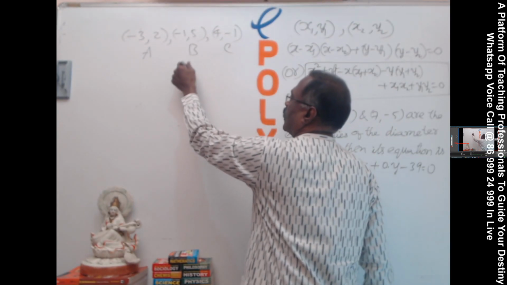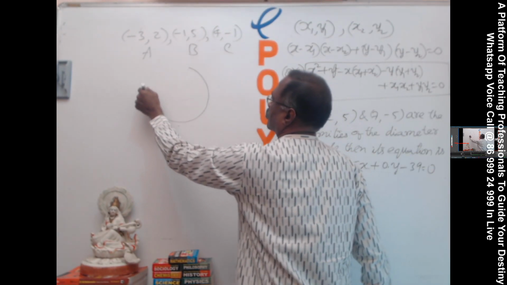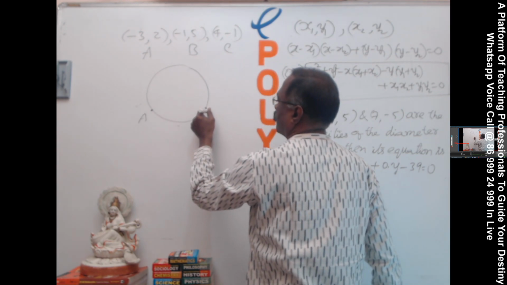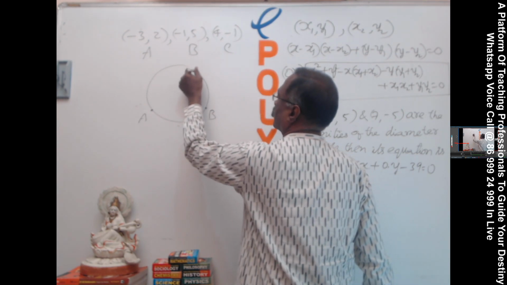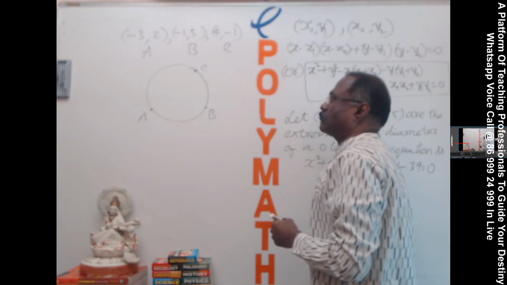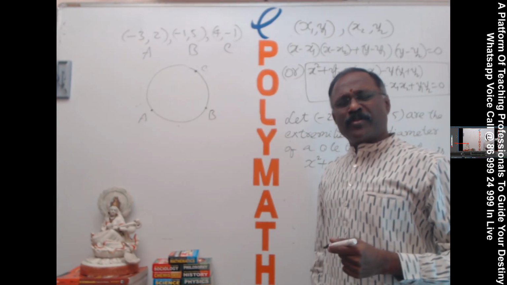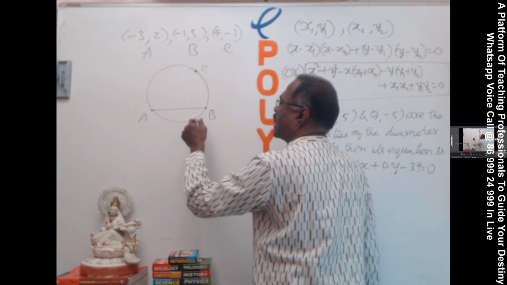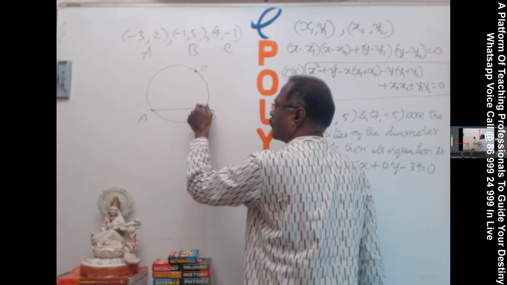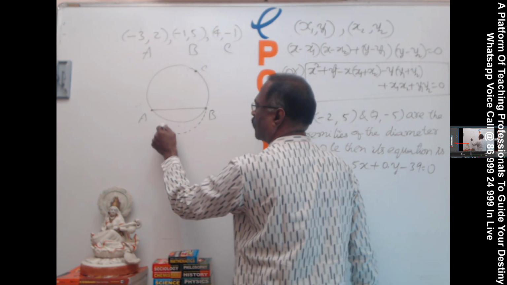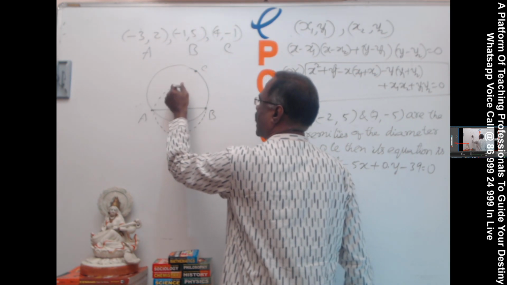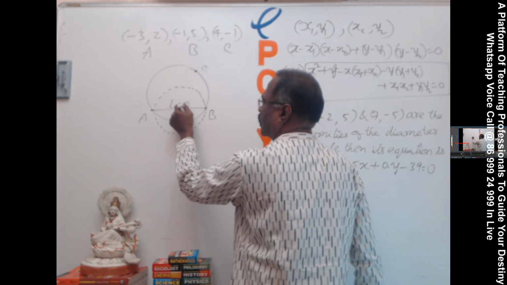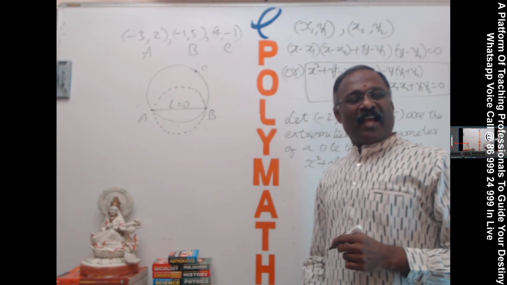See, when a circle is passing through 3 points A, B, C, okay, now what I'm doing, I'm forming a circle with AB as diameter, and this AB as the common chord.